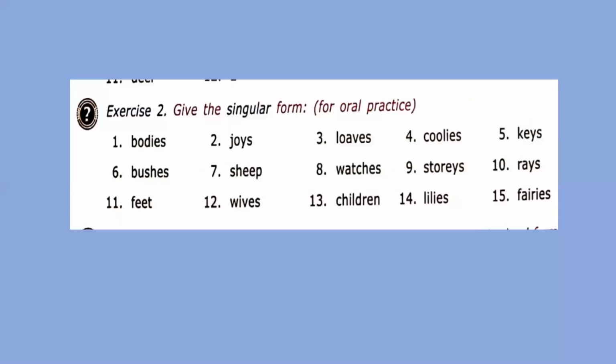What is the singular form of coolies? I think she doesn't know. Sir, what is the spelling of this? Coolie, C-O-O-L-I-E. Yes, coolies becomes coolie. Very good, right answer.